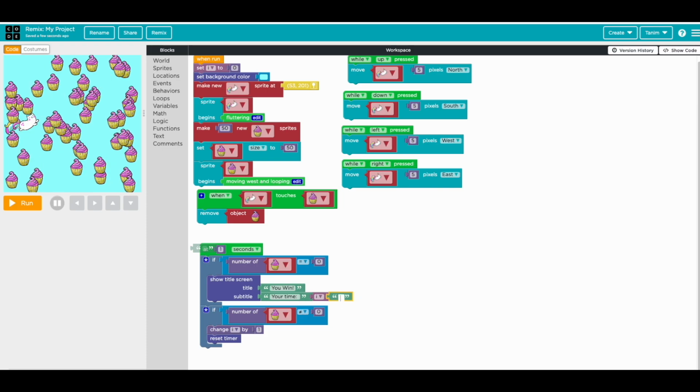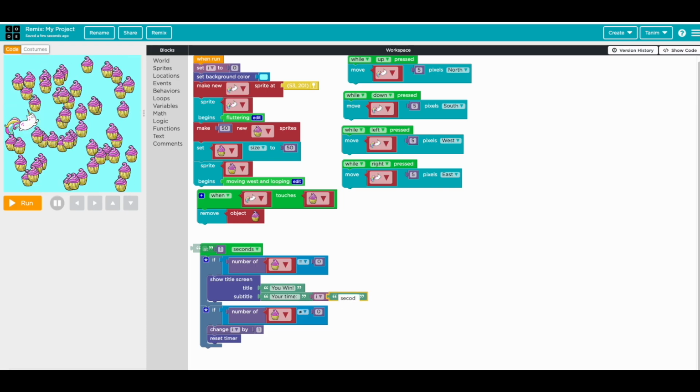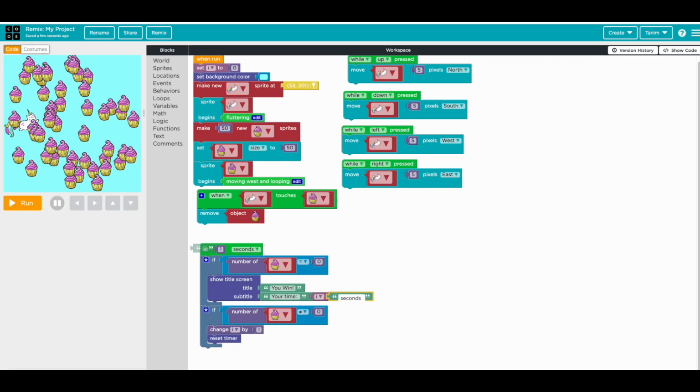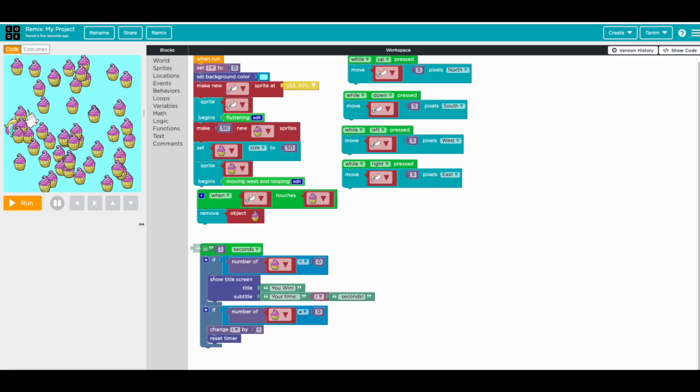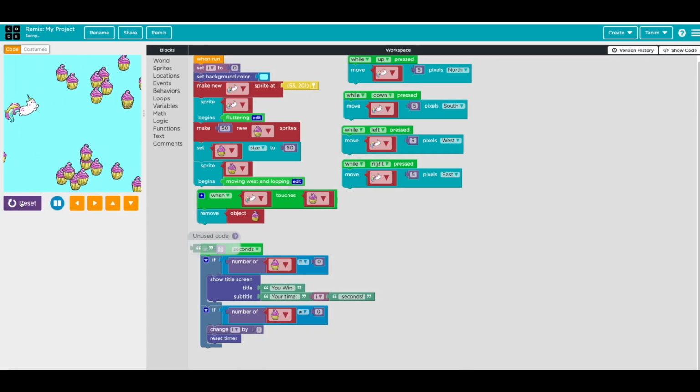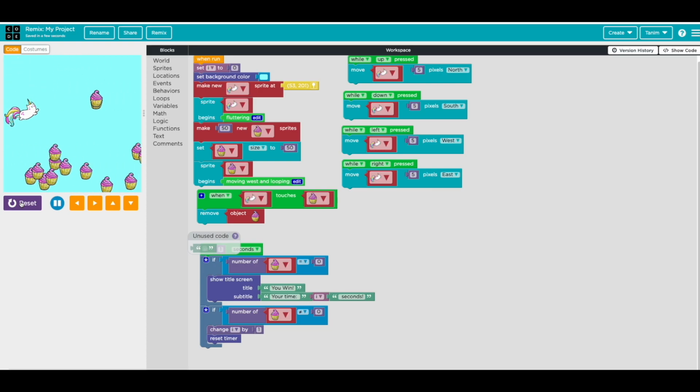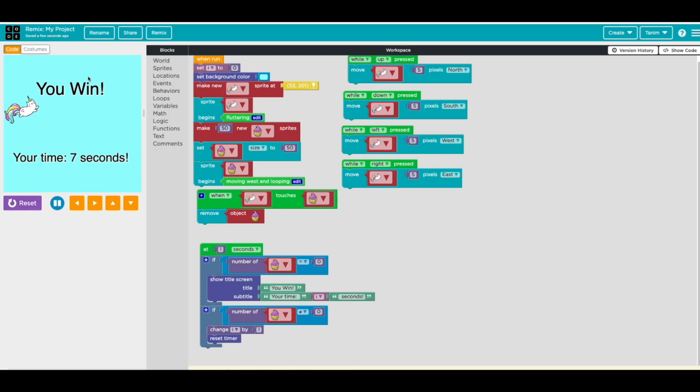So we do space seconds. Okay, let's run this and then see how we did. Yeah, awesome.